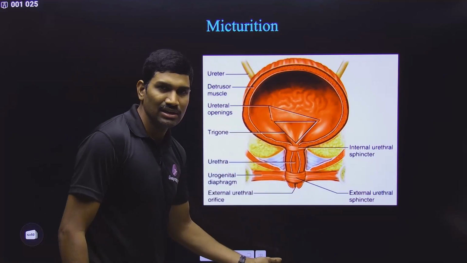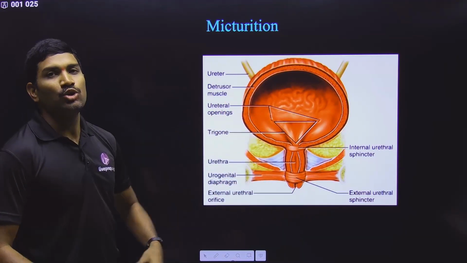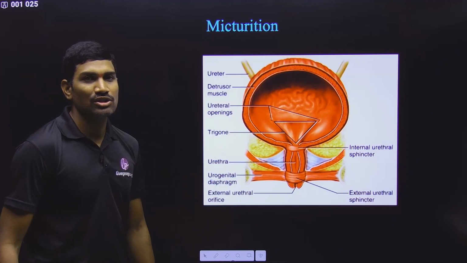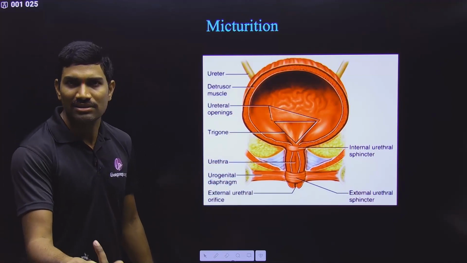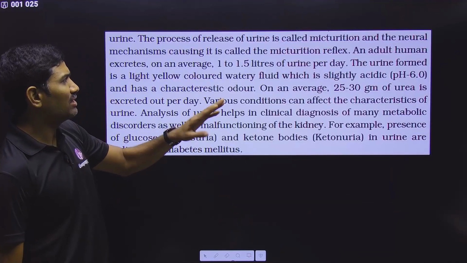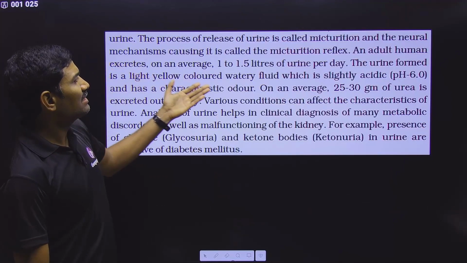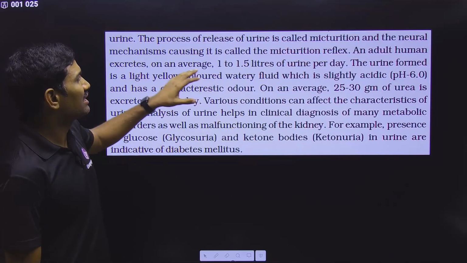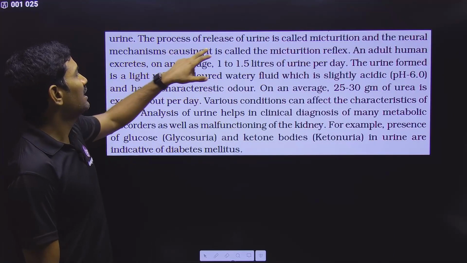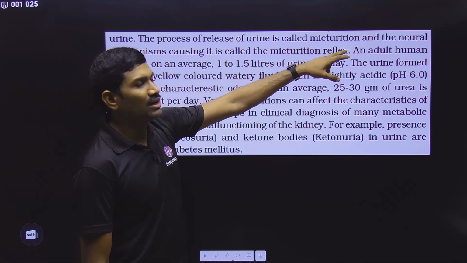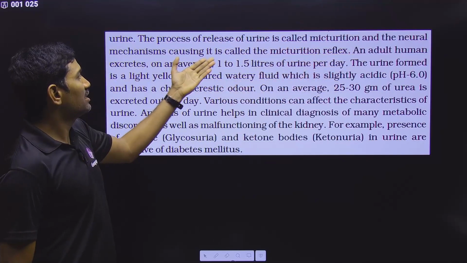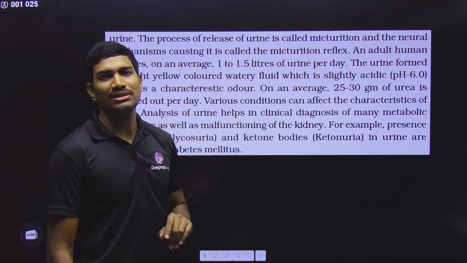This is what they are talking about here. Clear? And this neural signal related to this process is called the micturition reflex. That's it. It's very simple information they have given in NCERT. And here they have given some data, so I have directly kept this one. The process of release of urine is called micturition, and the neural mechanism causing this is called the micturition reflex.